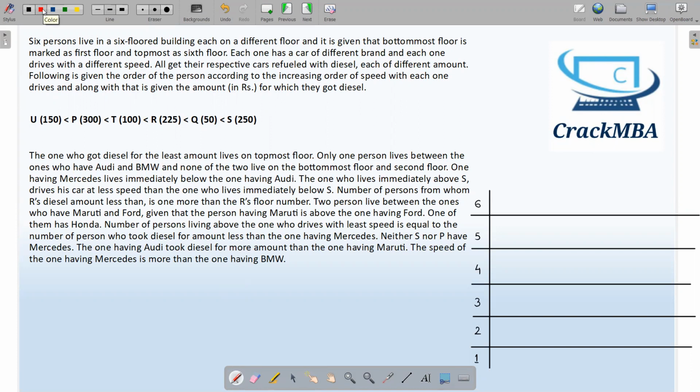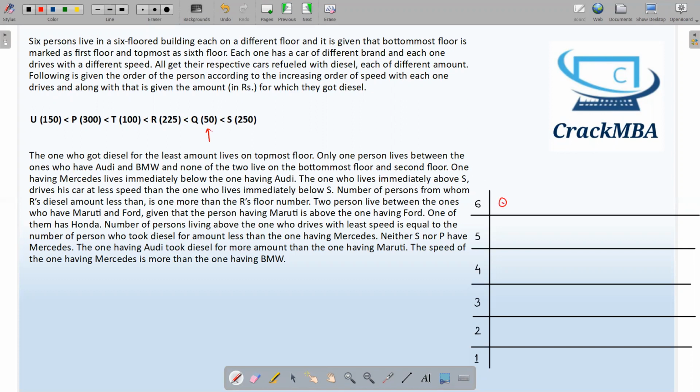When we see this type of arrangement set, what we do first is fill the data which has 100% certainty. Let's read the first statement, then we will understand what I mean. The one who got the diesel for the least amount lives on the topmost floor. So who got the diesel for the least amount? Q got 50. So Q lives on the topmost floor.